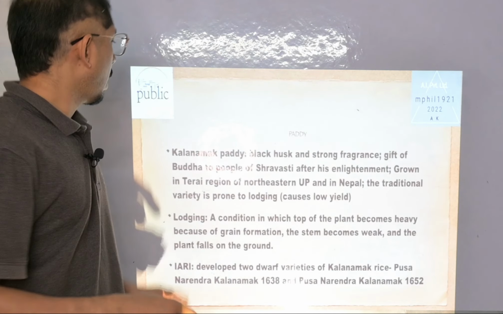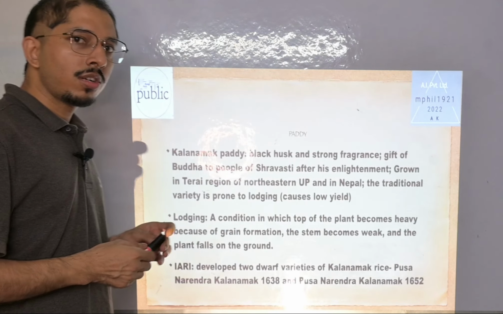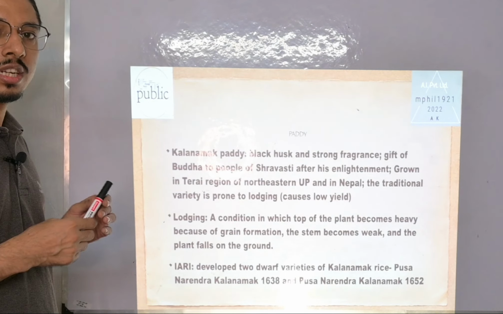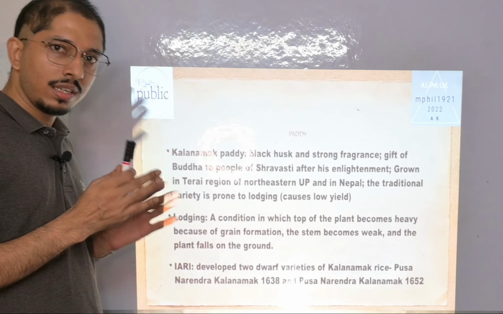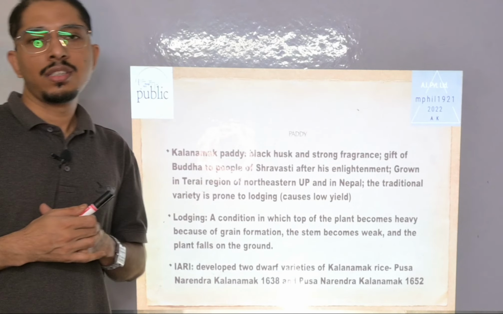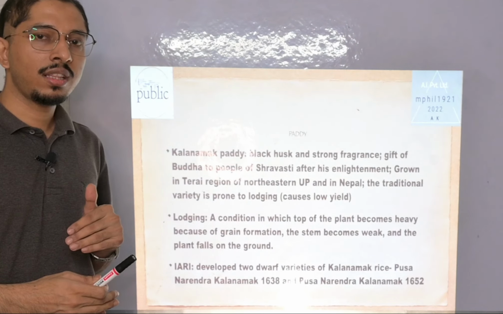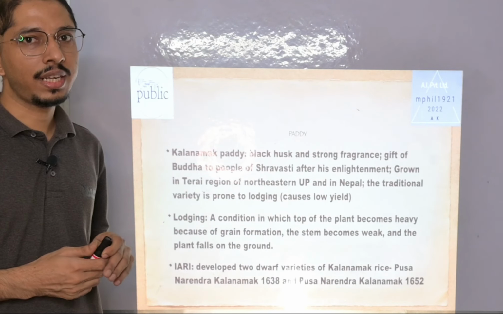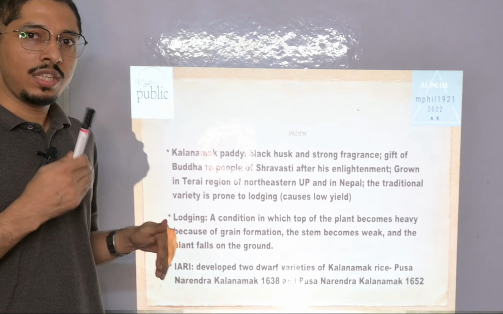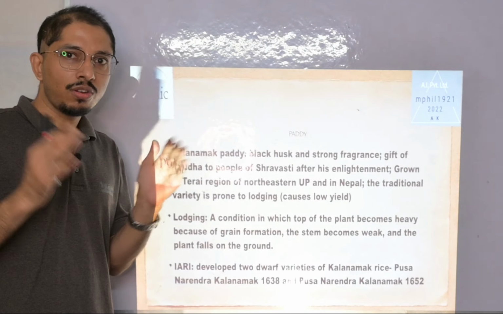Now coming to Kalanamak Paddy. This was in the news recently. Why was it in the news? Because this traditional variety was genetically modified into another variety. That variety provides a much higher yield, and it gives strength to the crop also. The aroma and fragrance are higher than the traditional variety, as well as the yield. The traditional variety had a very low yield, and the demand from the market was also shrinking.